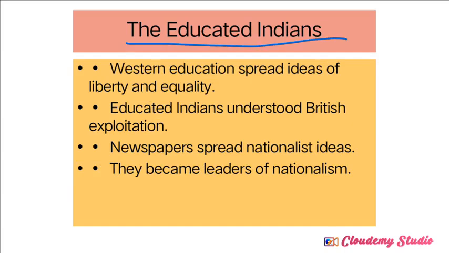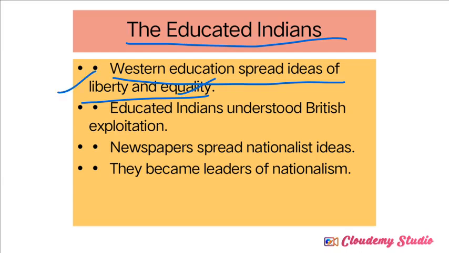So next one, educated Indians. The role of educated Indians in the growth of nationalism was also very important. Western education spread ideas of liberty and equality. Some orthodox sections of Indian society were against Western education, but some liberal-minded people started to get it. The theme of Western education was the idea of liberty and equality.